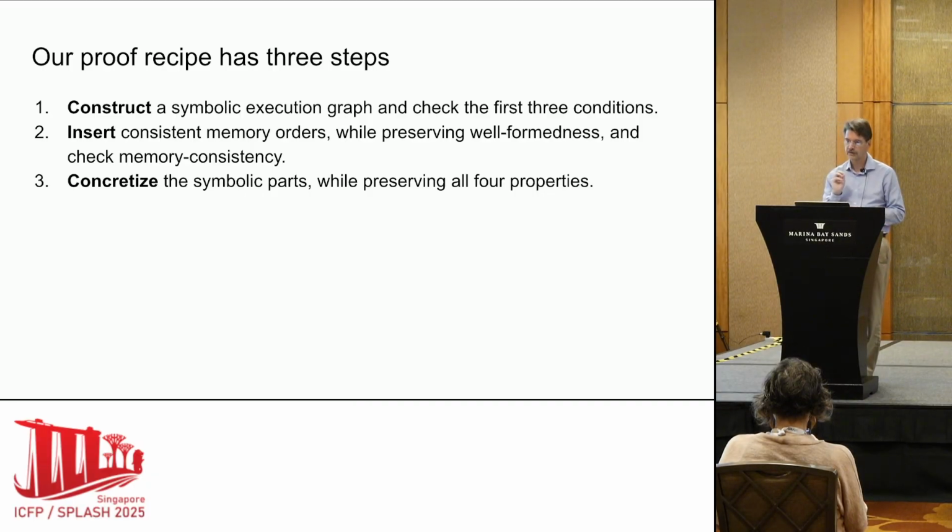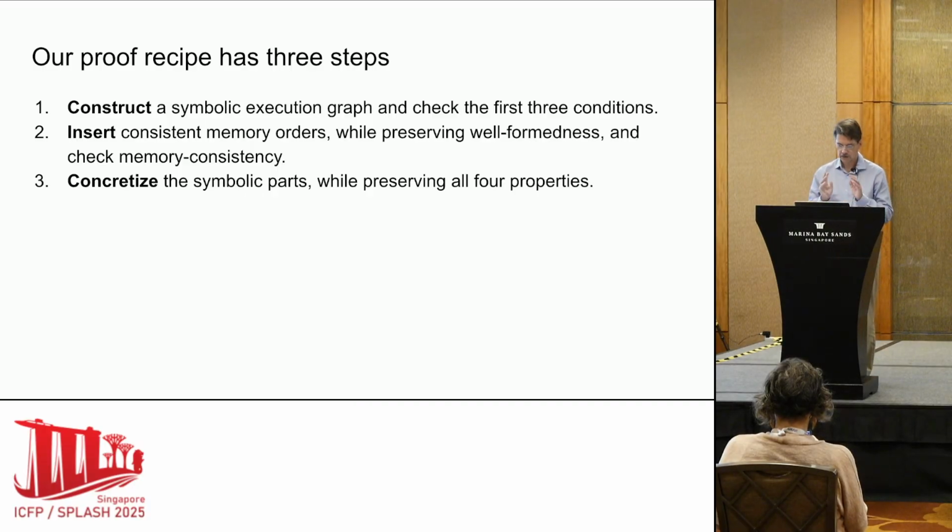In the beginning, we simply focus on the program orders. So we construct all the nodes and then the program order edges. Then we check the conditions that we have the bug there, that it's well-formed according to whatever conditions we have, and that it's executable. So we get all that done.